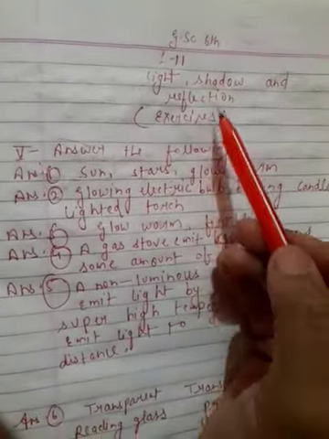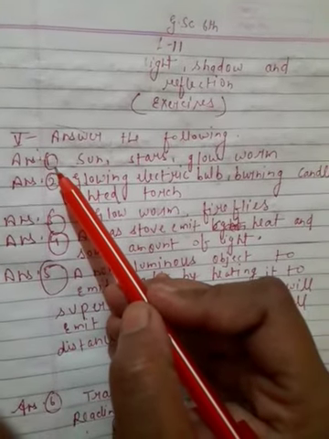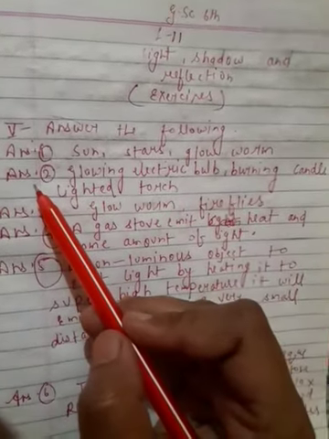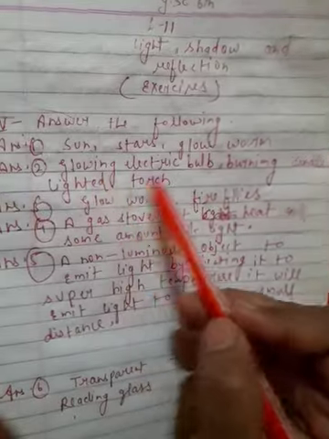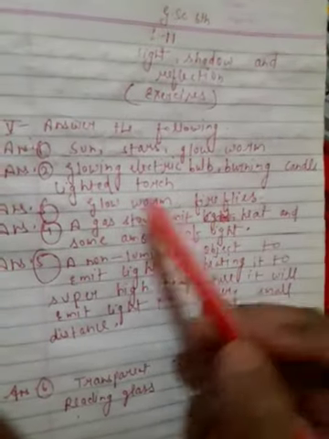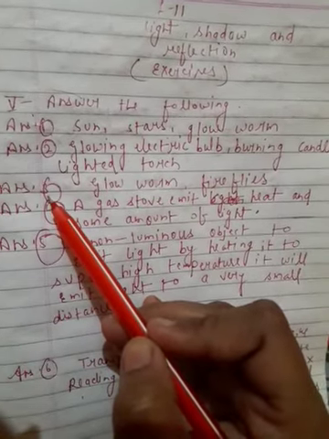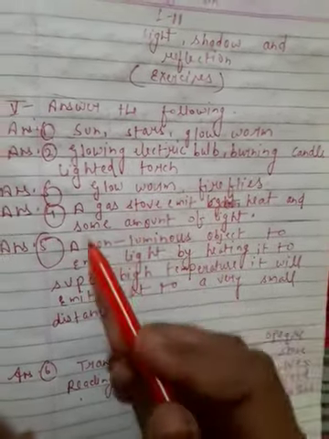You can see the answers again. First, name two natural sources of light: sun, stars, glowworm. Answer 2, name three man-made sources of light: glowing electric bulb, burning candle and lighted torch. Answer 3, give two examples of living beings which emit light: glowworm, fireflies.